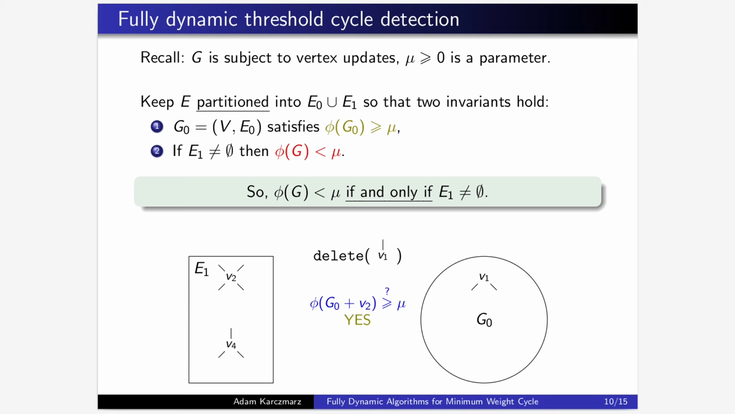Then we move V2 to G0, but we are not done yet. We need to try to move V4 to E1 as well. If G0 plus V4 still doesn't contain a cycle below the threshold, we move V4 to G0 as well. And we are finished now with processing this deletion, since E1 is now empty.